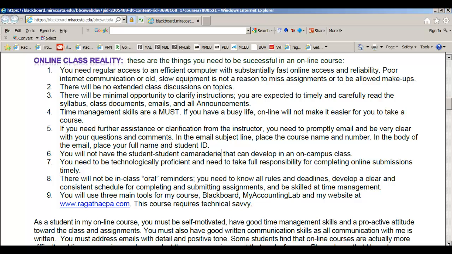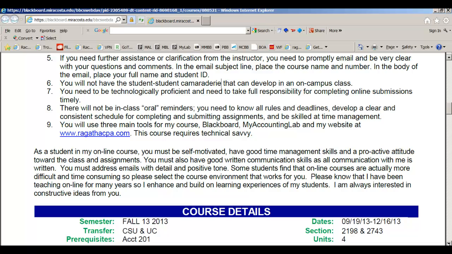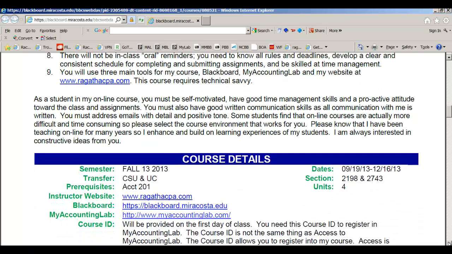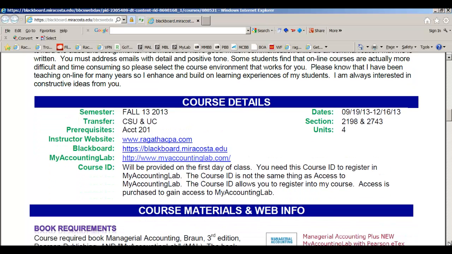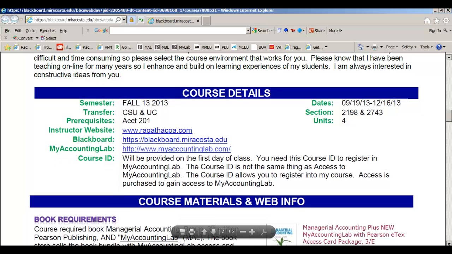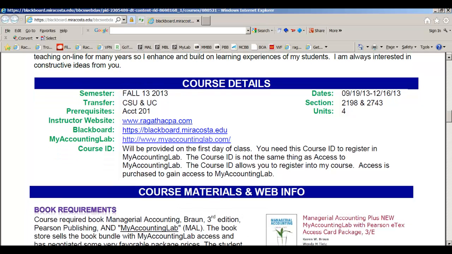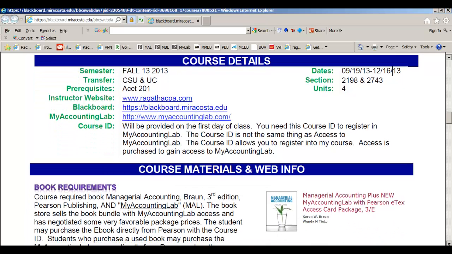Being in an online class does not necessarily mean it's easier, so keep that in mind. I will send you weekly emails, and that's how you stay on task. Here's all the course details. There's your sections. So you're in one of my two sections. If you're watching this, please make sure you pay attention to which section you're in so that you don't get messed up inside my accounting lab.